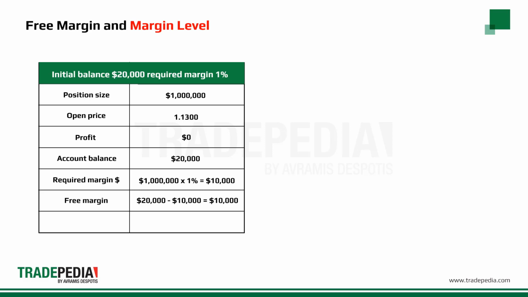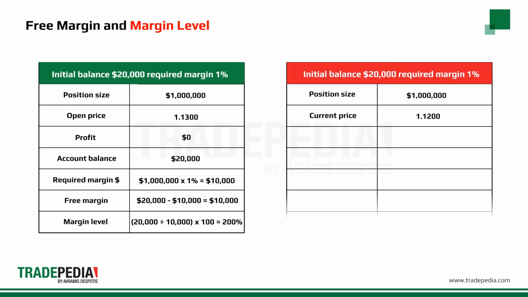The free margin is the account balance of $20,000 minus the required margin of $10,000, which equals $10,000. That means you have $10,000 available to open new positions. In percentage terms, your margin level is the account balance of $20,000 divided by the required margin of $10,000, that is 200%. If the price of your investment dropped from 1.1300 to 1.1200, the loss would be $10,000.